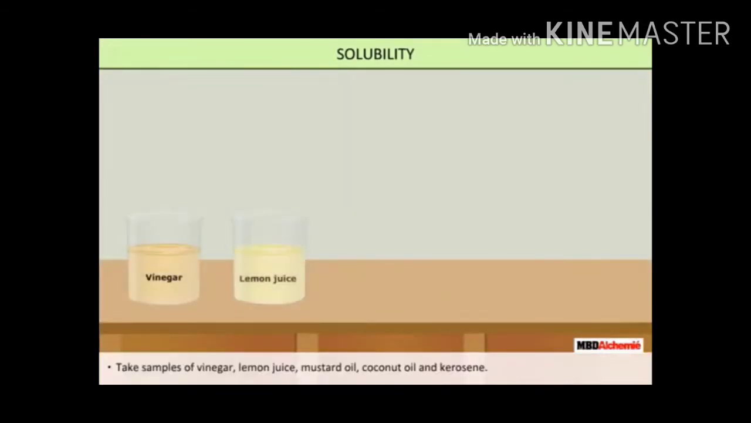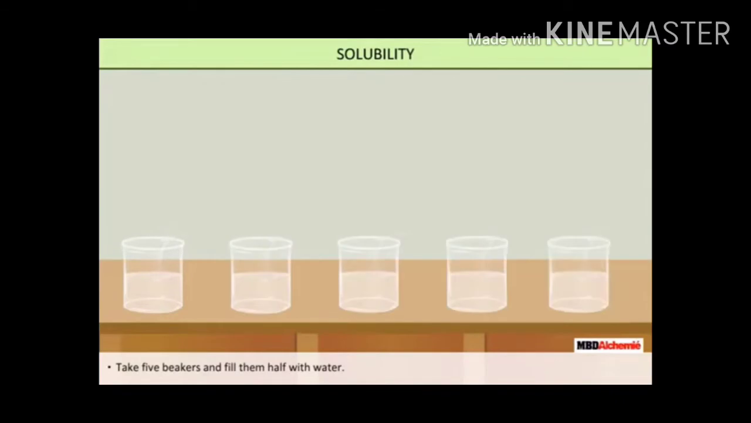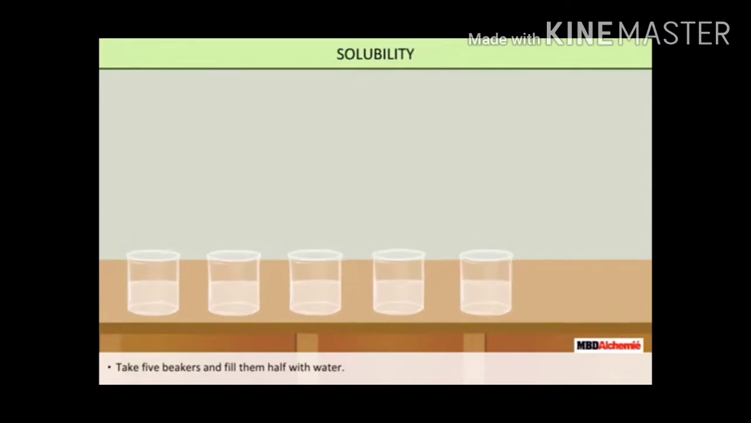Let us take some other examples: vinegar, lemon juice, mustard oil, coconut oil and kerosene. Take 5 beakers and fill them half with water. Then take all 5 samples and with a dropper, drop 5 to 10 drops in each of the beakers. First one is vinegar.